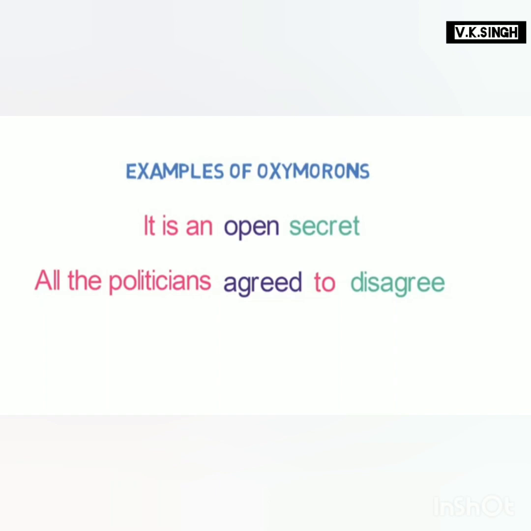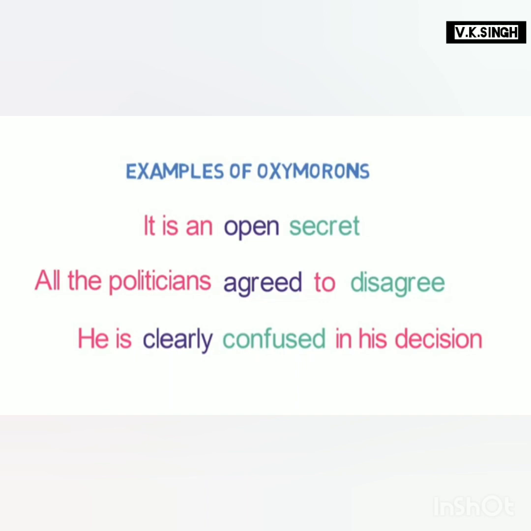Let's look into one more example of oxymoron. He is clearly confused in his decision. Here you can see two opposite words, clearly and confused, in the same sentence. So it is an oxymoron. So these are the examples of oxymoron. Let's look into the last type of figure of speech that we will be learning today.